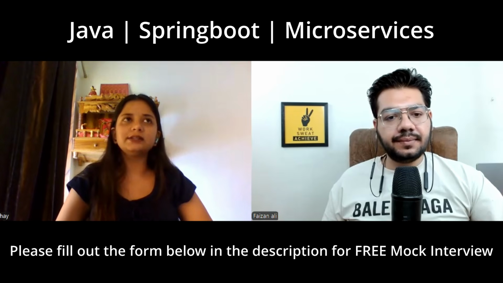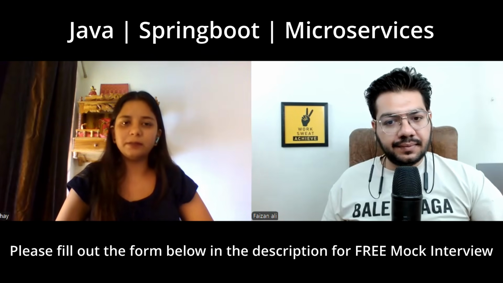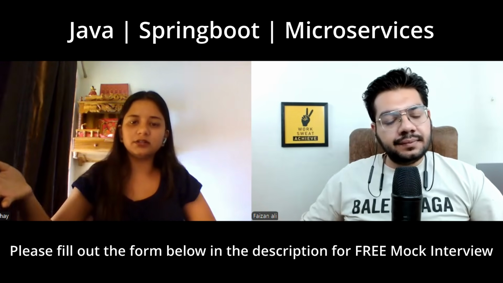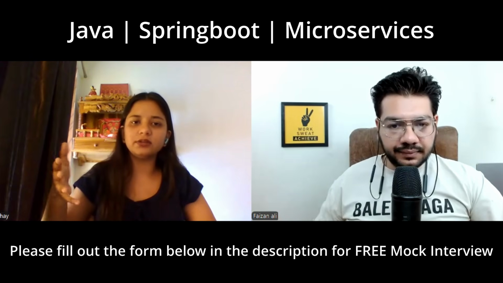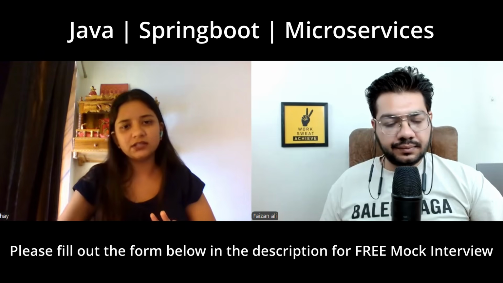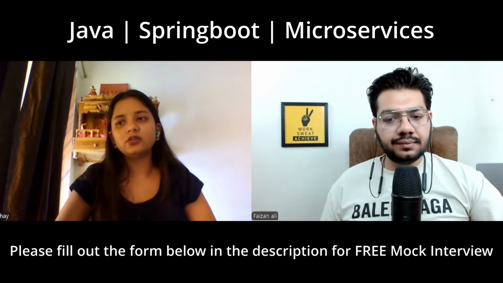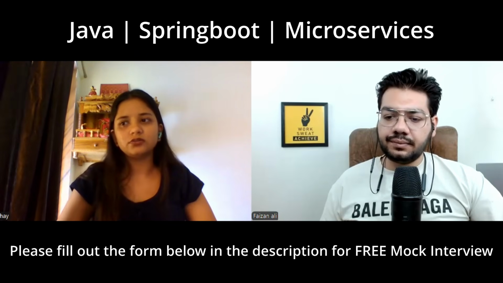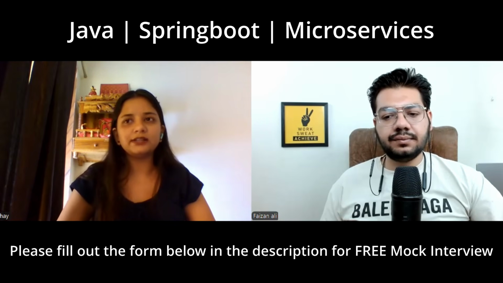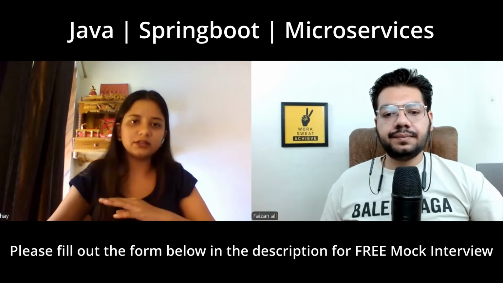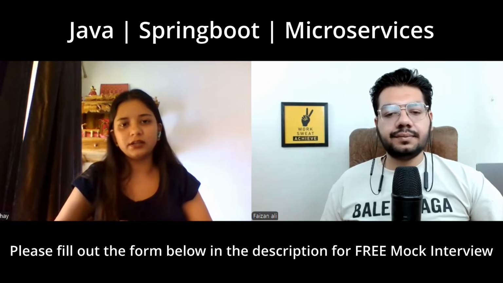Bulkhead patterns, like suppose we have multiple services, the failure of one service should not affect the other. Suppose one DB instance of service A has failed, it should not affect the other service, which is B. So I think bulkhead pattern is like one service failure should not affect the other service completely. It should work independently.